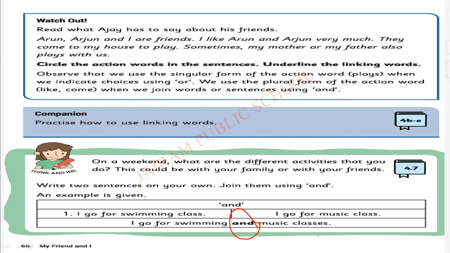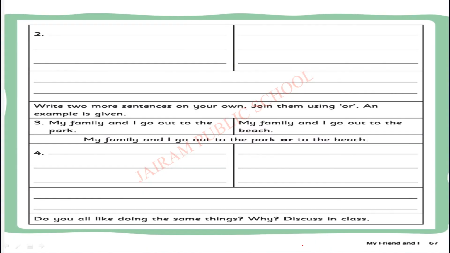We can combine them using the linking word and. Why? Because you will be getting more time. You can go to swimming class and music class also. So let's move to the next one. You have to write one sentence here and another sentence here. 2 sentences. After writing them, use the linking word and. Combine the sentences using the linking word and.